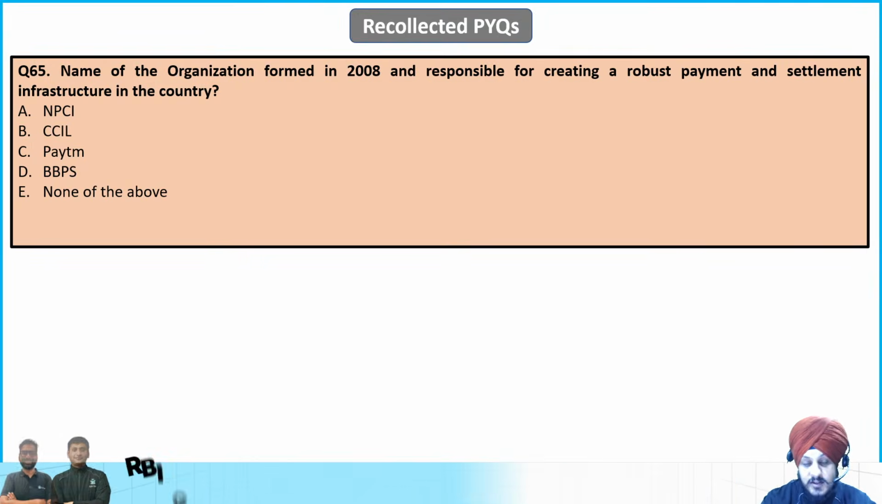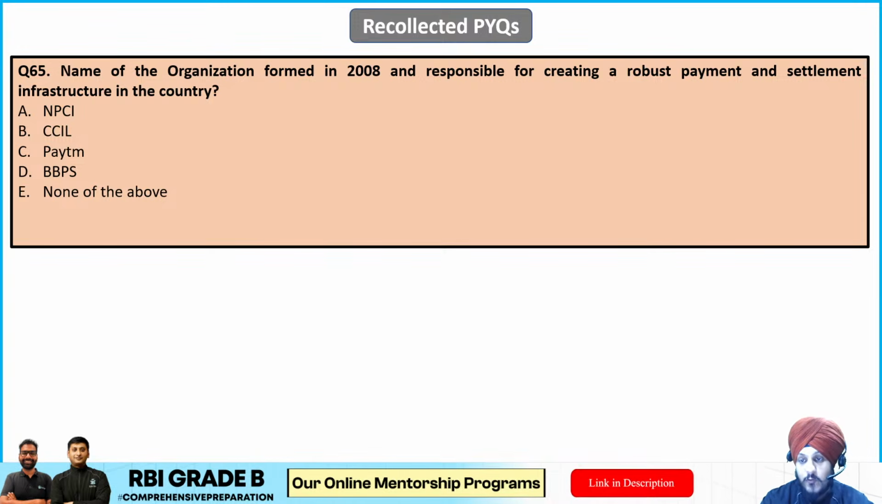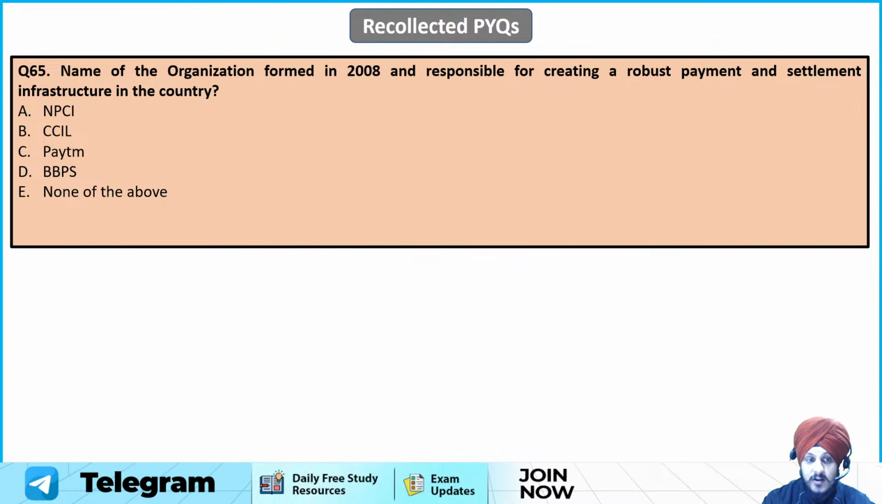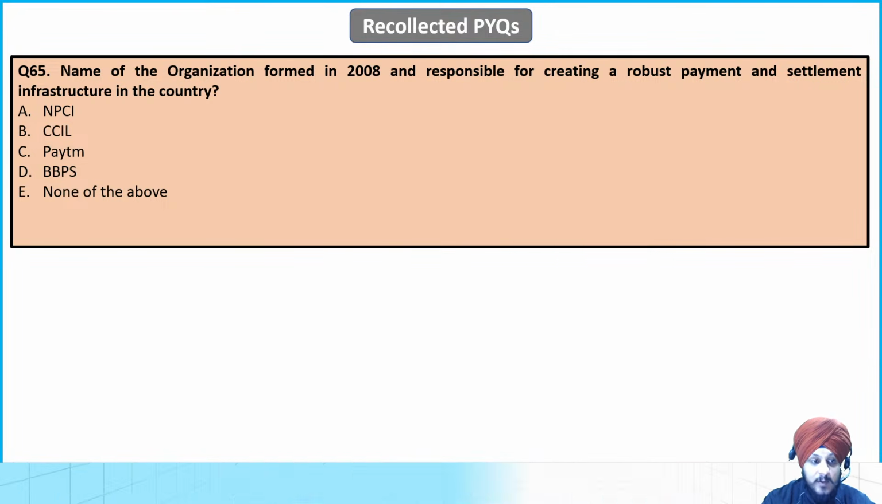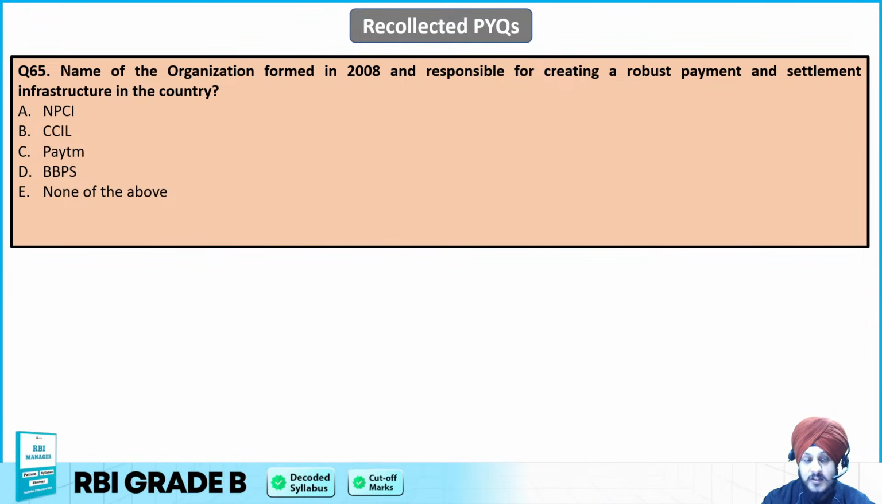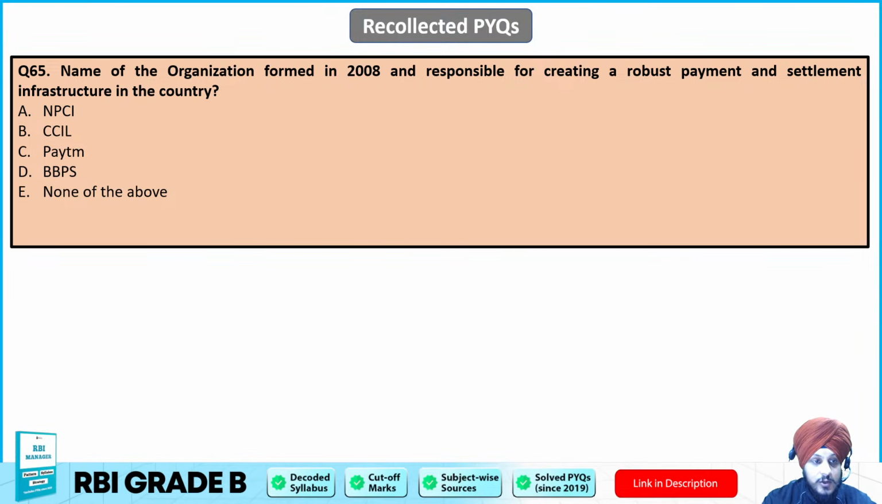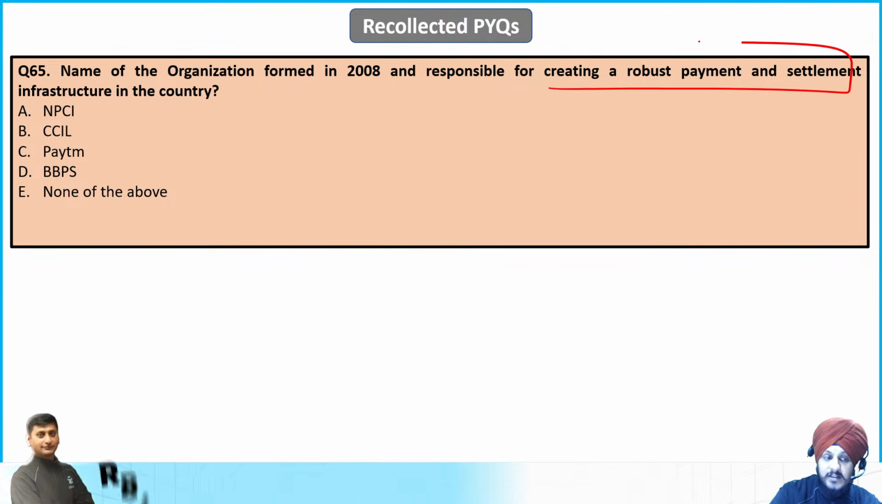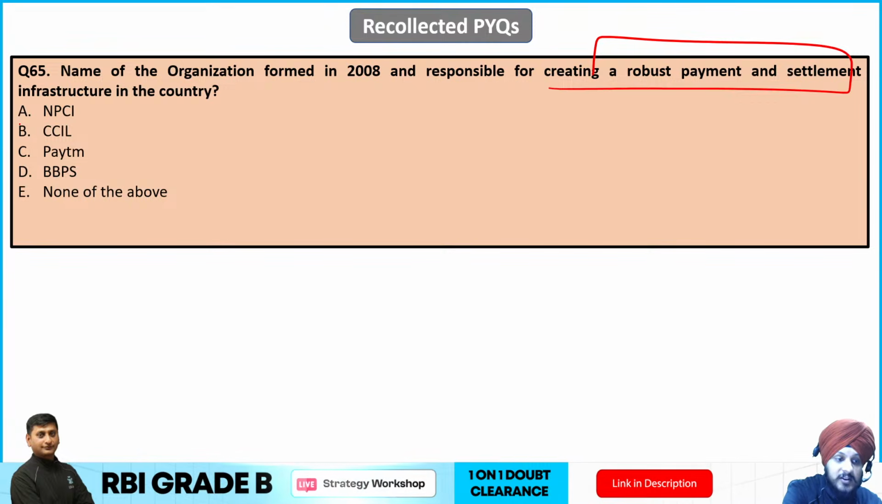Now name the organization formed in 2008 responsible for creating a robust payment and settlement infrastructure in the country. So NPCI, CCIL, Paytm, BBPS, which means Bharat Bill Payment System, and none of the above. So we know that this organization that was formed for creating a robust payment and settlement infrastructure in the country was basically NPCI, right?